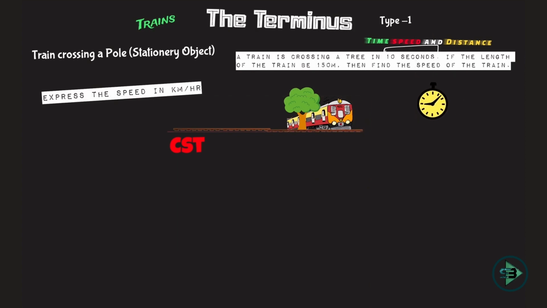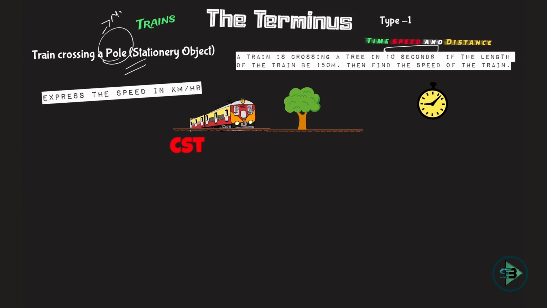So 10 seconds is the time taken by this train to cross this tree completely, and that is our type 1. What is type 1? Train crossing a pole or a stationary object having negligible length. Train crossing a pole or a man or a tree, or you can say train crossing a stationary object having negligible length.